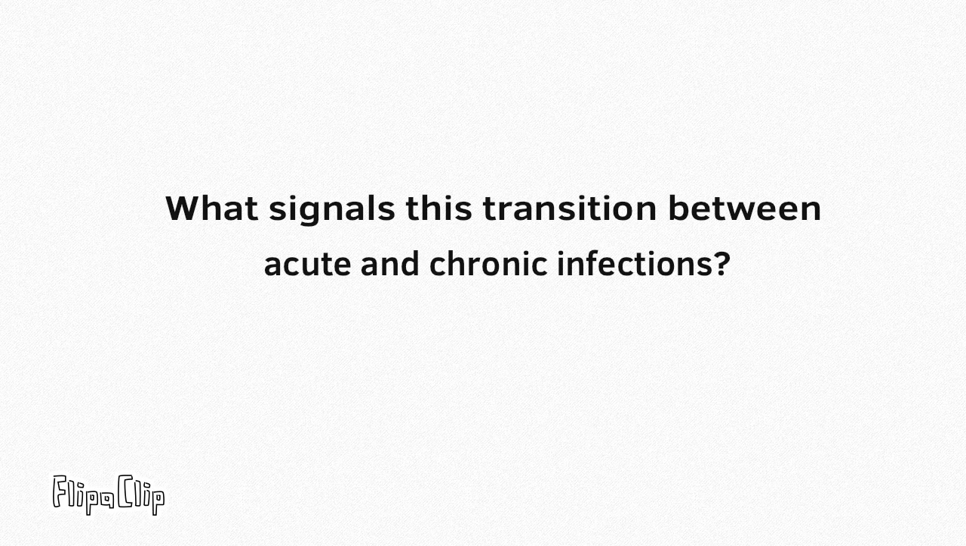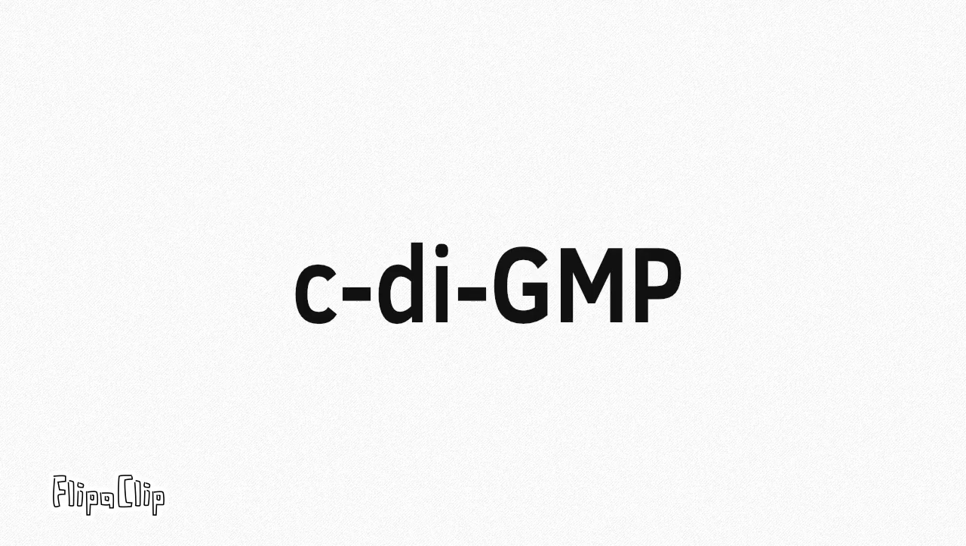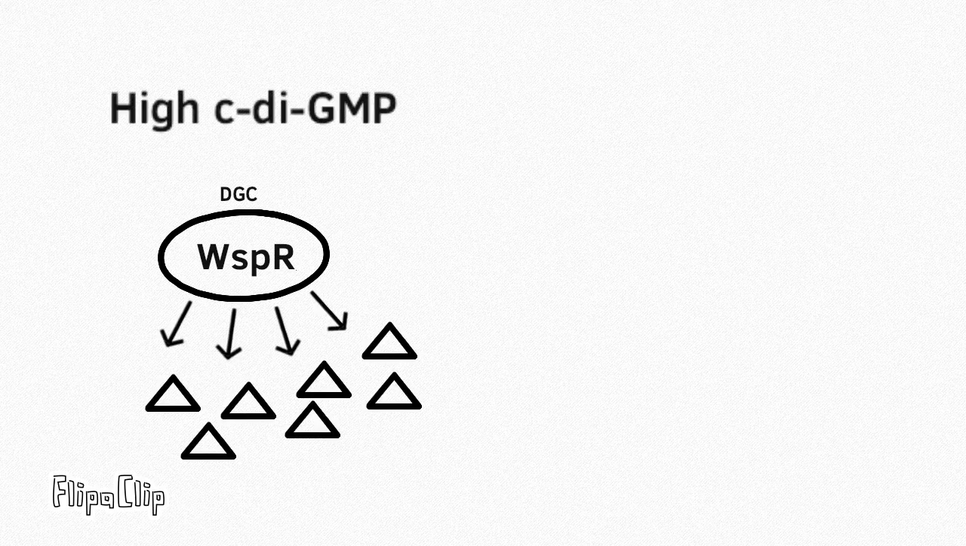So how does one get chronically infected with Pseudomonas aeruginosa? Chronic infection of Pseudomonas aeruginosa involves cyclic di-GMP, or c-di-GMP. Diguanylate cyclase, also denoted by WspR, takes 2 GTPs and makes c-di-GMP. High levels of c-di-GMP have been shown to lead to the expression of type 6 secretion system.